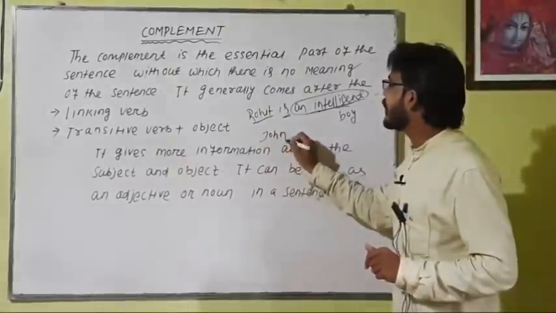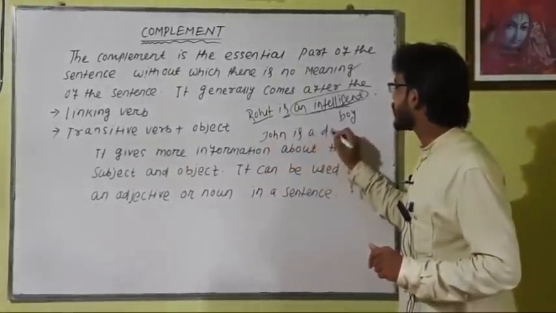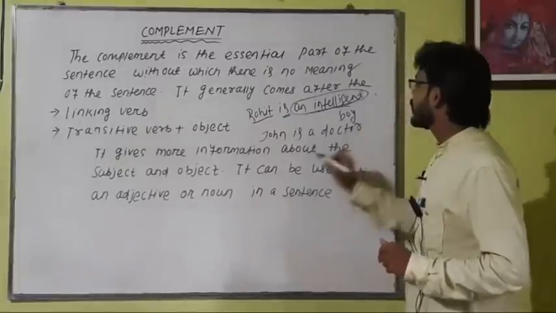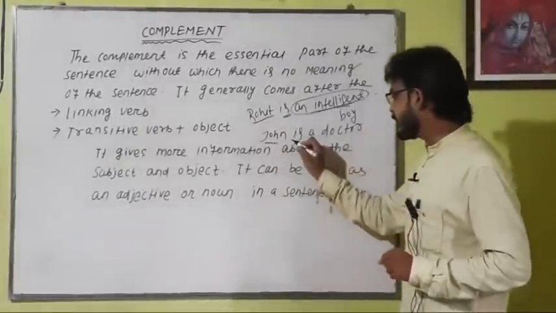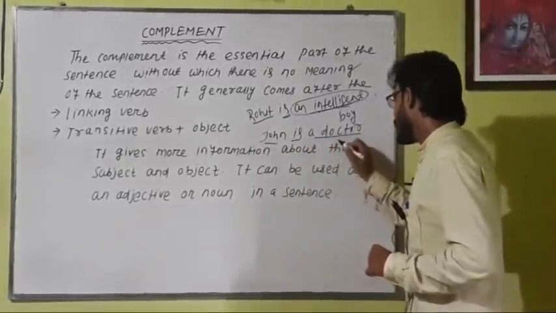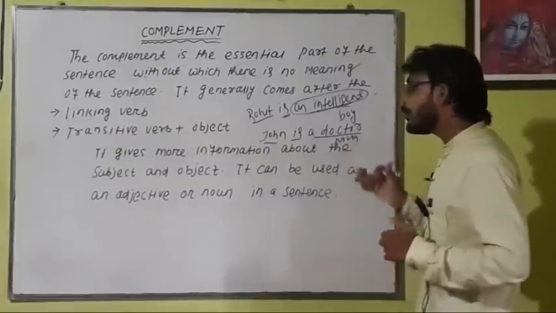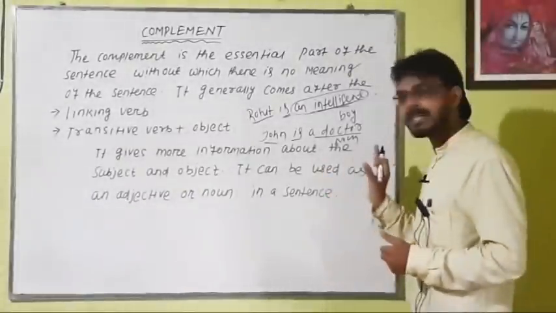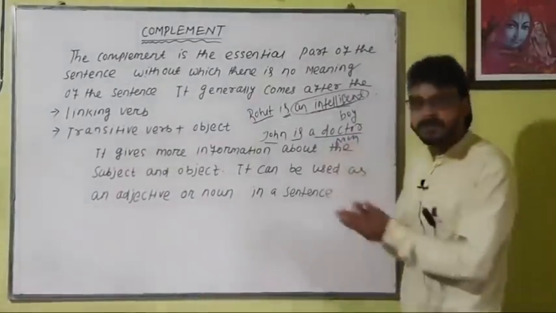John is a doctor. So here John is the subject, is is the linking verb, and doctor is a noun. Who is the doctor? John is the doctor. That means doctor gives information about John.